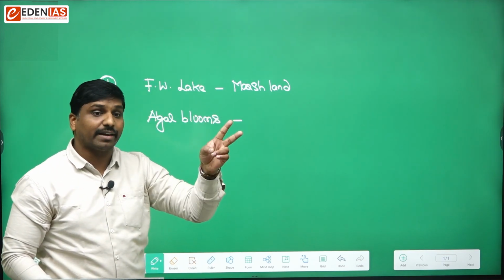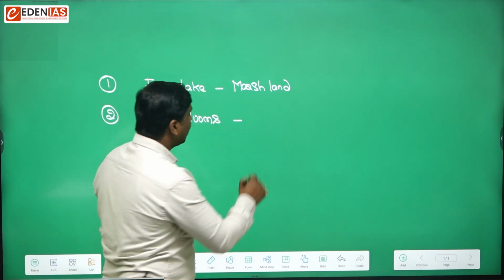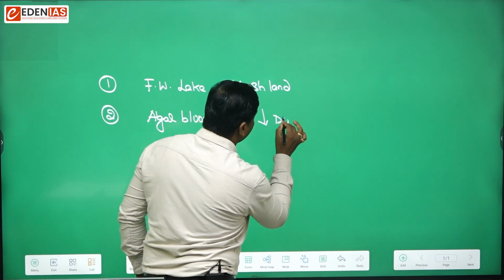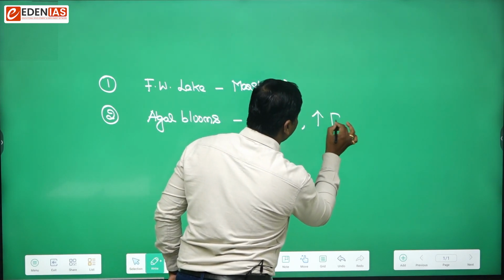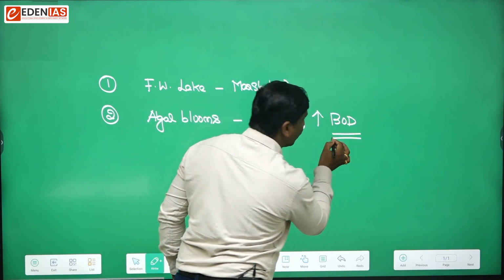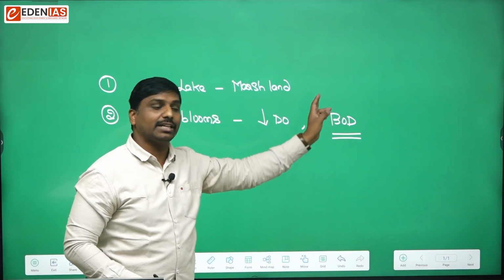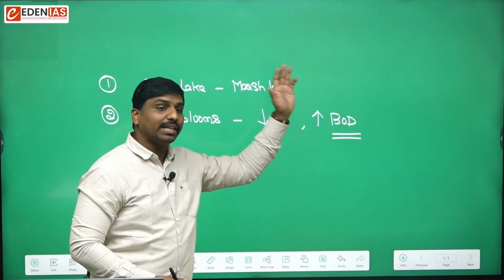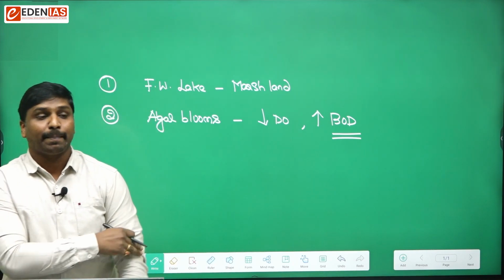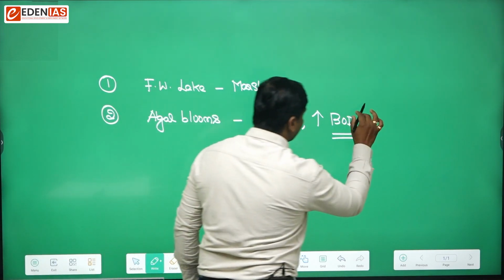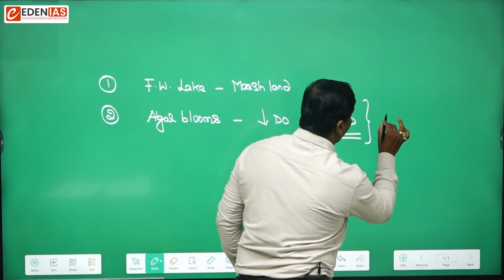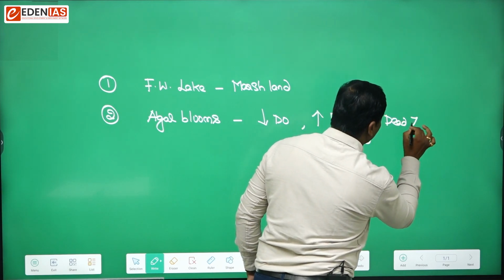You remember, don't get confused. Decrease in DO will happen and increase in BOD. BOD is a measure of pollutant. It is the amount of oxygen that is required to decompose the organic matter, that is BOD. So BOD levels will rise. And due to both of these, what will happen? It eventually forms the dead zones.